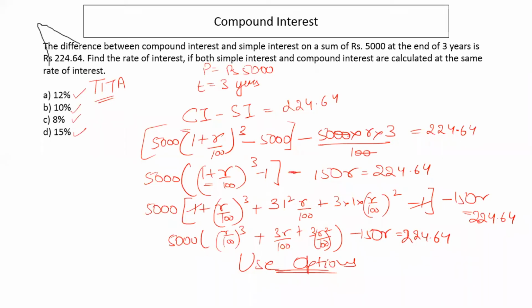I'll not be able to arrive at an answer by solving this because in the end I'll only have an equation like this. I've not solved this question earlier, but I can see from here that this quantity when multiplied by 5,000 will give me 150 R itself, and both of these quantities will get cancelled.